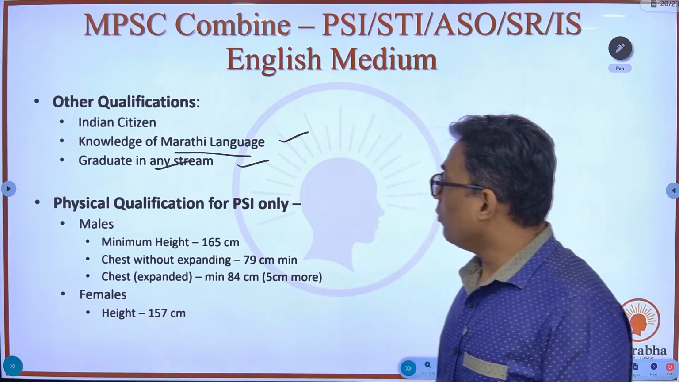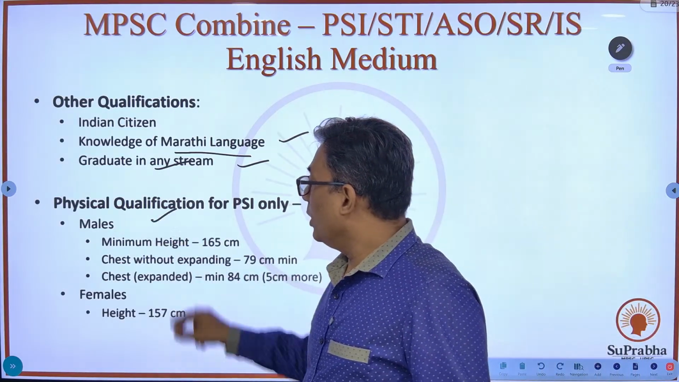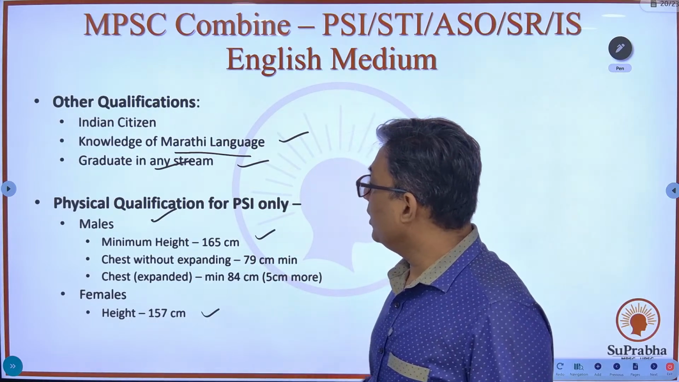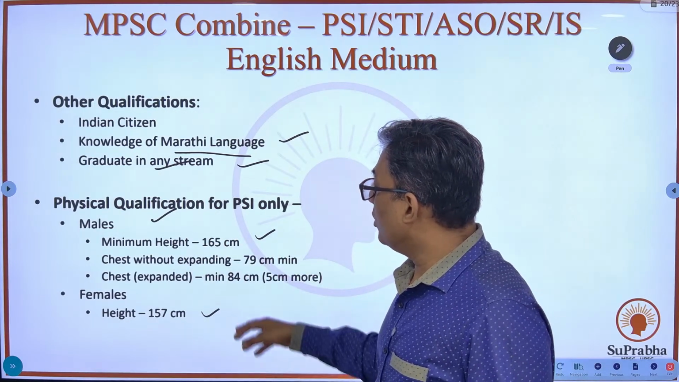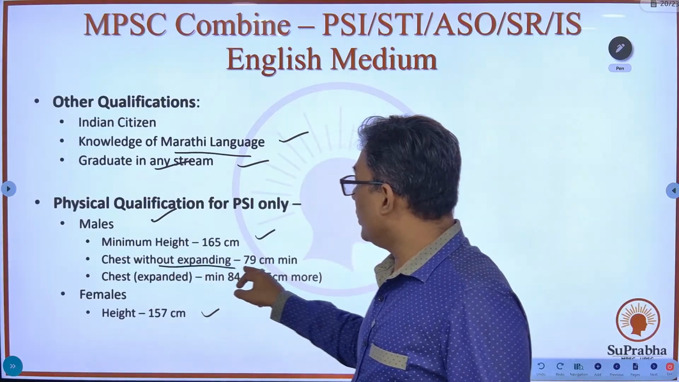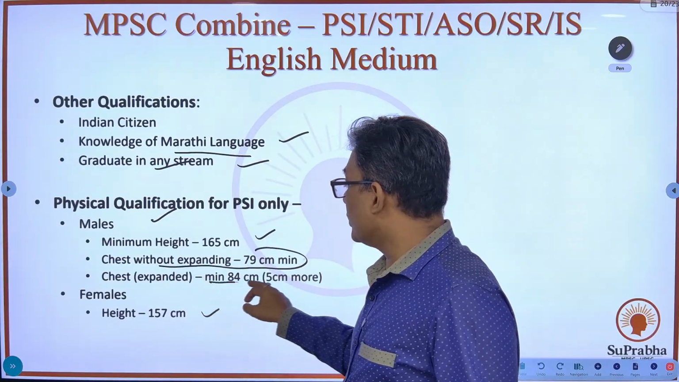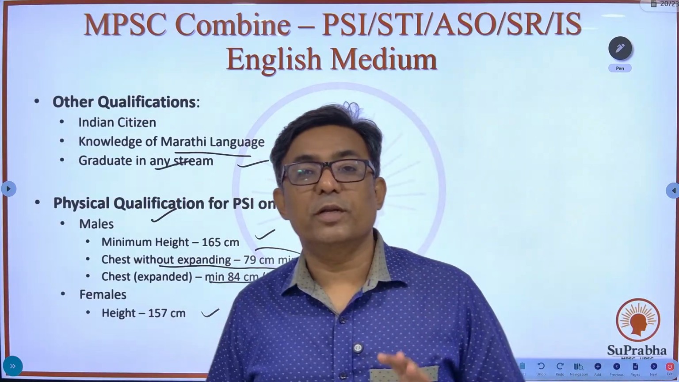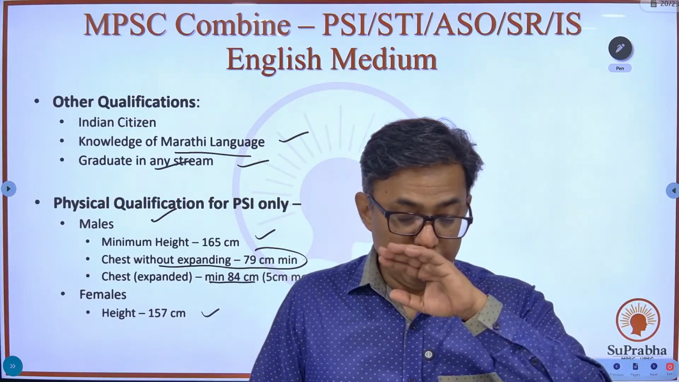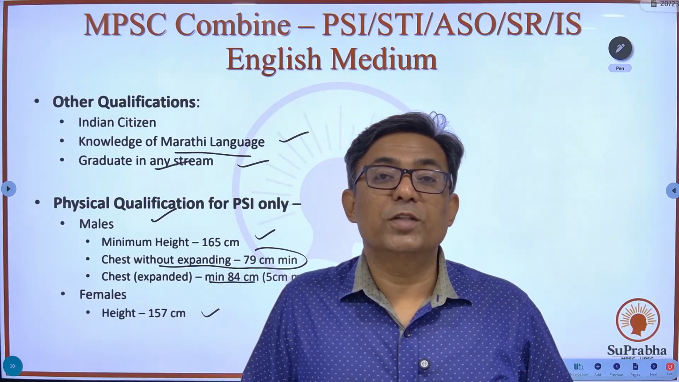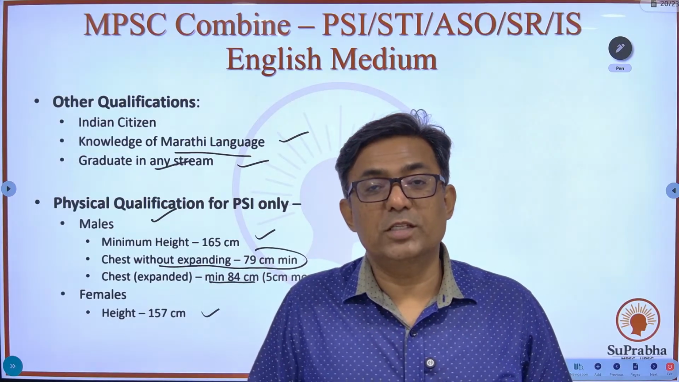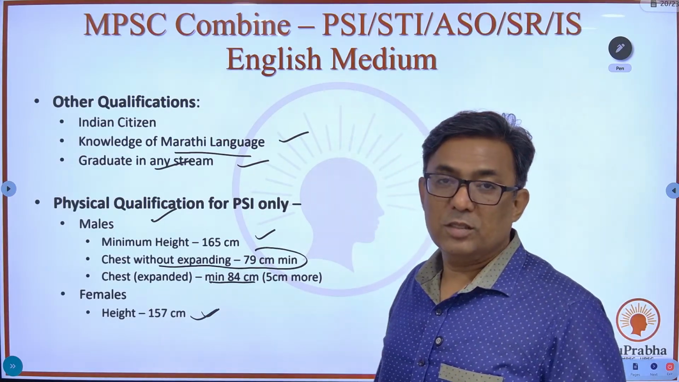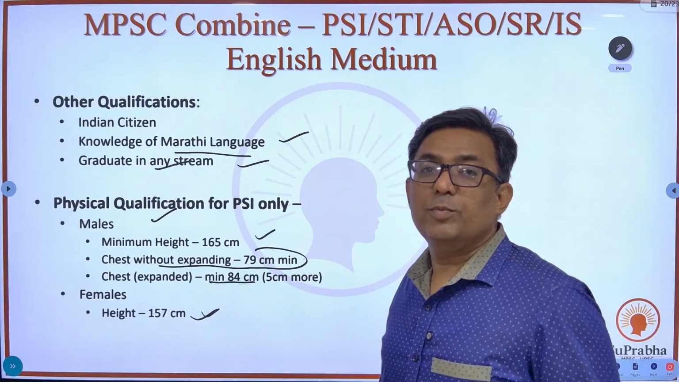Physical qualification for PSI. Males, height 165 centimeters, females 157. Other qualification for males is chest without expanding should be 79 and chest with expanding should be minimum 84. That means minimum 5 centimeter expansion should be made by the chest of the male candidate. For females there is nothing like that, only the height criteria. Minimum this much height is a must, otherwise you won't be eligible for the PSI exam.